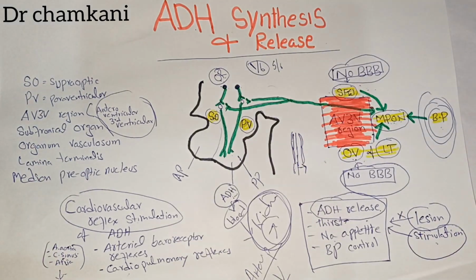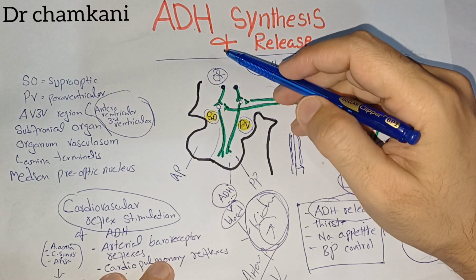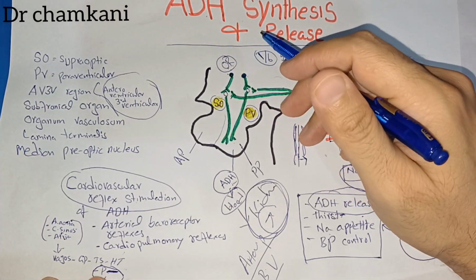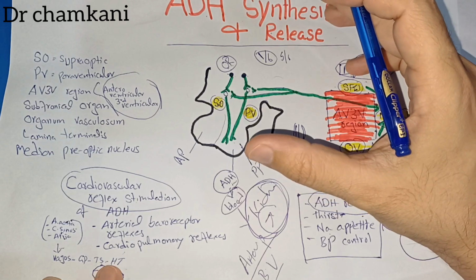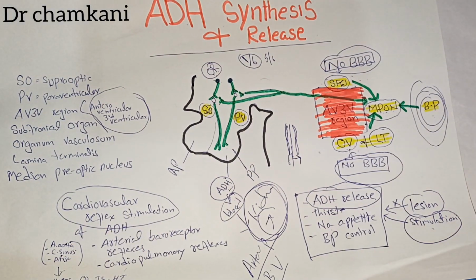Now in the next lecture we will compare the release of ADH with the help of plasma osmolarity changes, and the release of ADH with changes in the plasma volume or changes in the arterial pressure. So that's all about the cardiovascular reflex stimulation of the antidiuretic hormone.